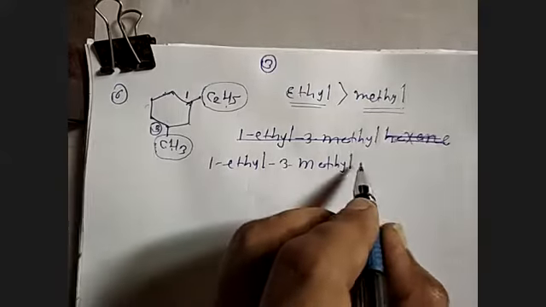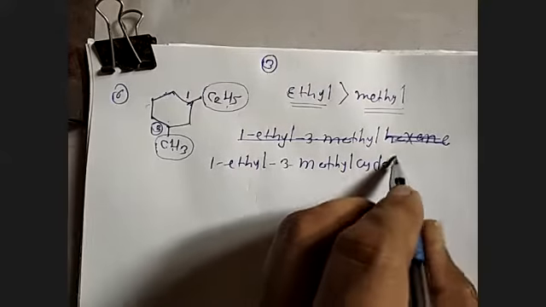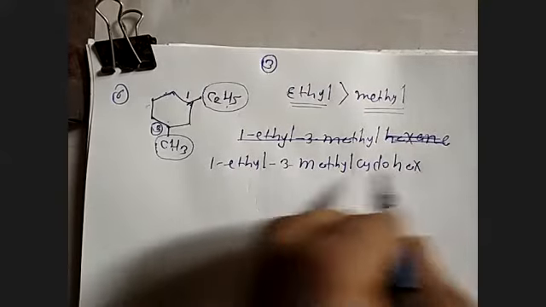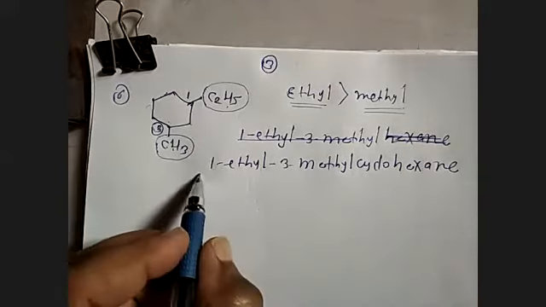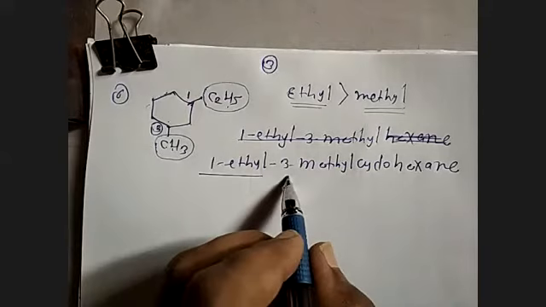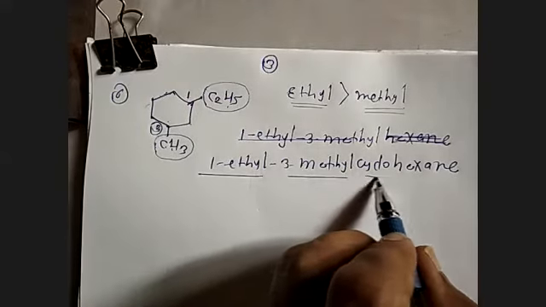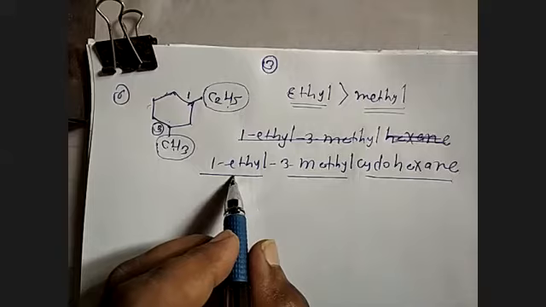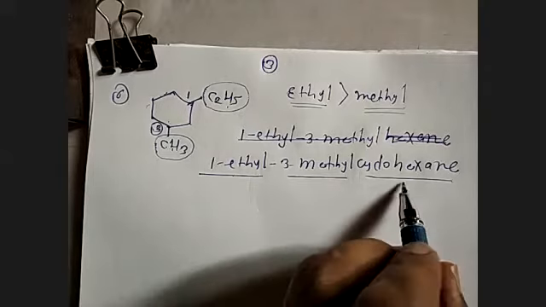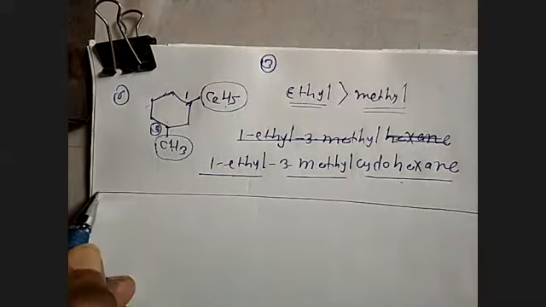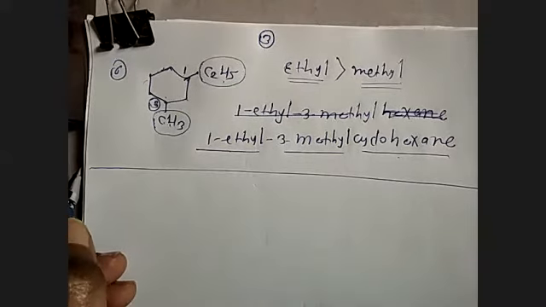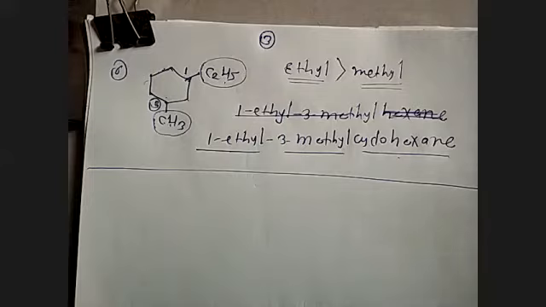And cyclic ring, so it can be called cyclohexane. Everywhere carbon-carbon single bond, so it is ANE. So what is the name here? 1 ethyl, 3 methyl, cyclohexane. Correct? Yes. Now we'll take some more compounds, other examples, now.